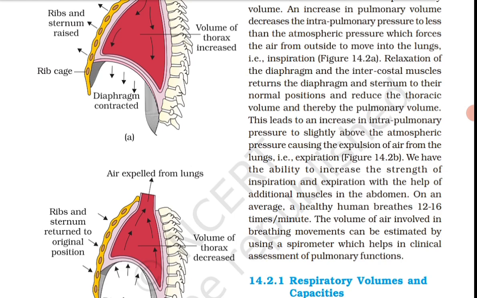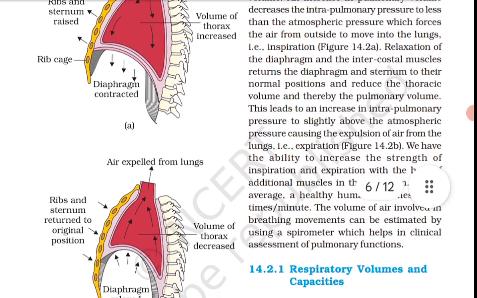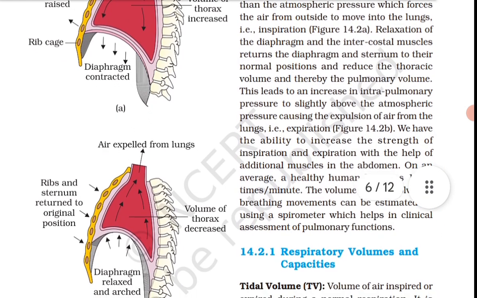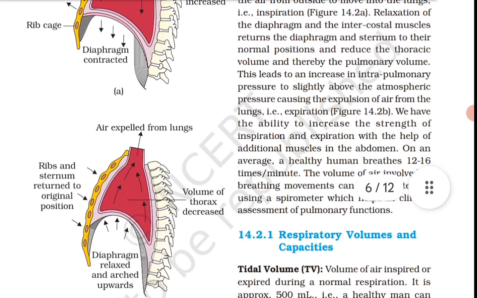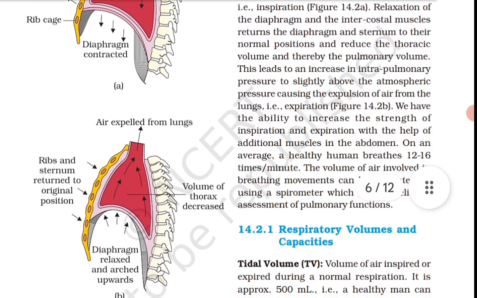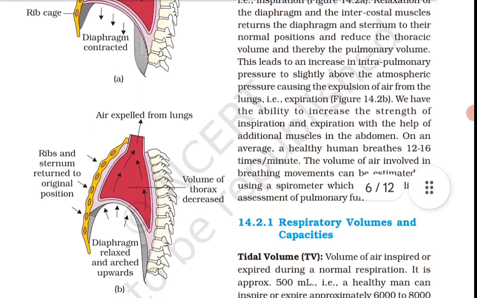The diaphragm and a specialized set of muscles, external and internal intercostal muscles between the ribs, help in generation of such gradient. Inspiration is initiated by the contraction of diaphragm, which increases the volume of thoracic chamber in the anterior-posterior axis.